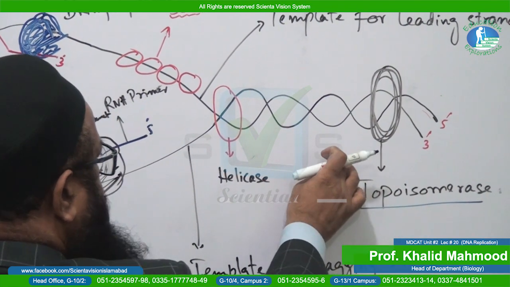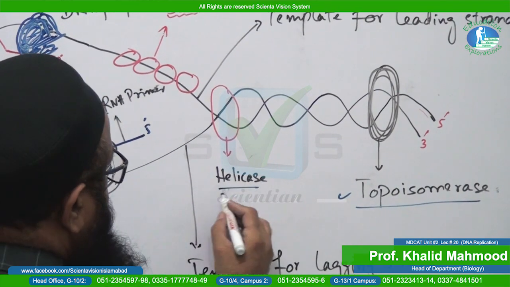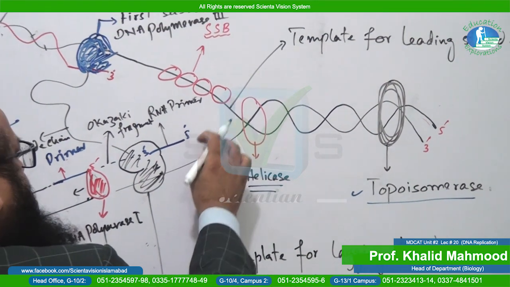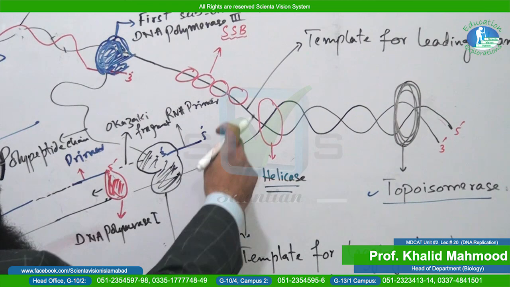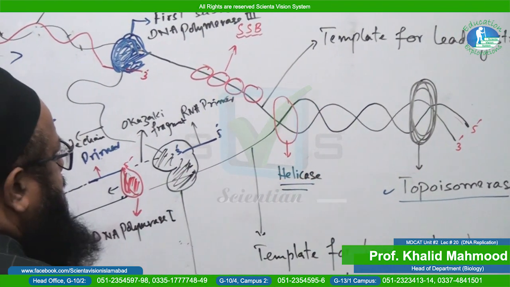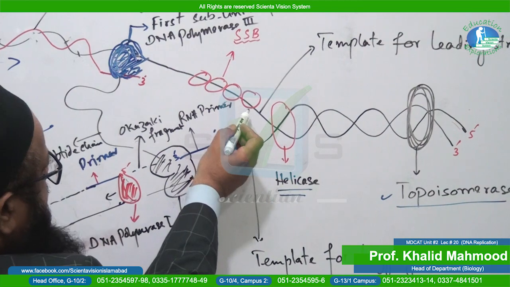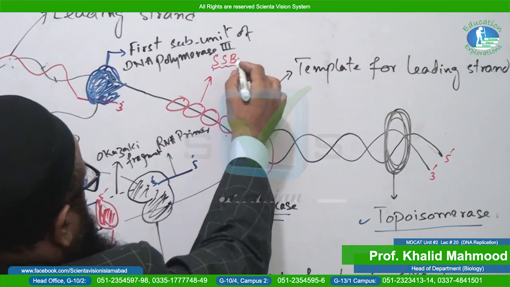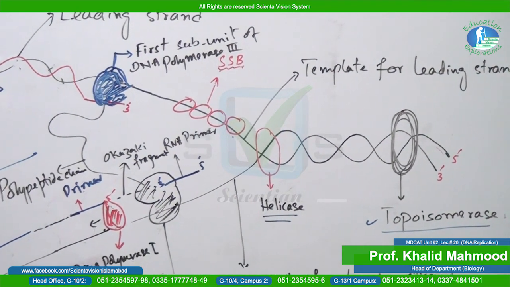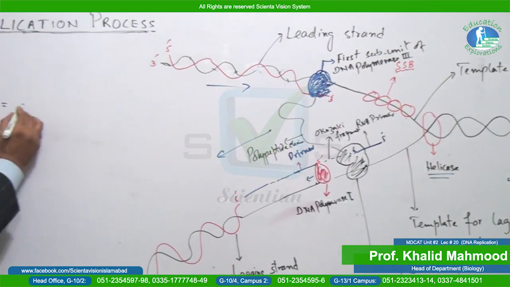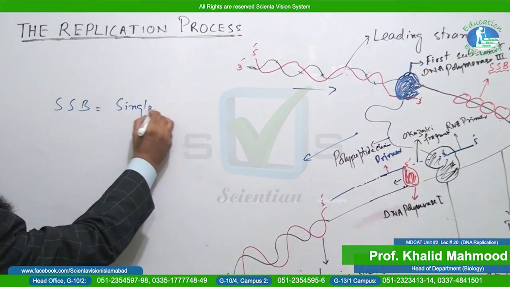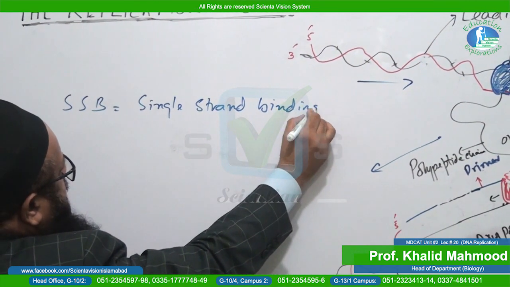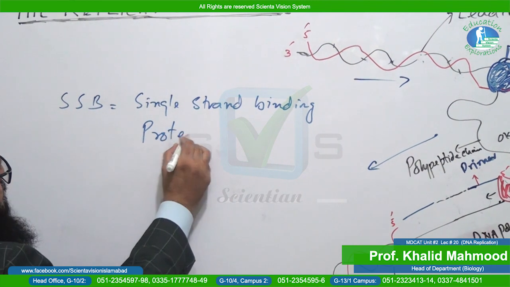Okay, so topoisomerase. And what is this helicase enzyme? The helicase enzyme separates the two strands of the DNA. Actually both of these serve as template strands, and on one strand you can observe, students, SSB. What does SSB stand for? SSB means single strand binding protein.